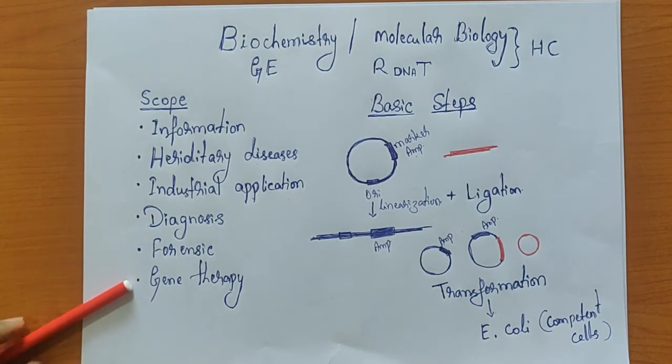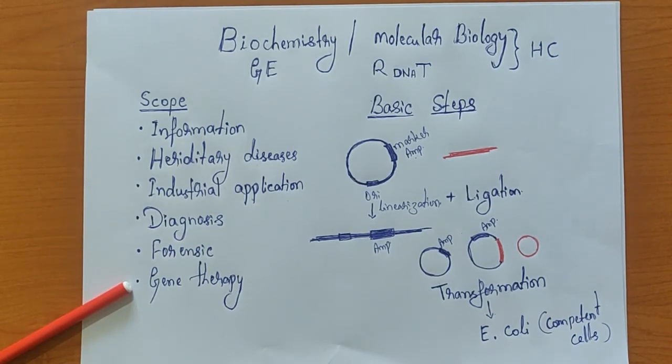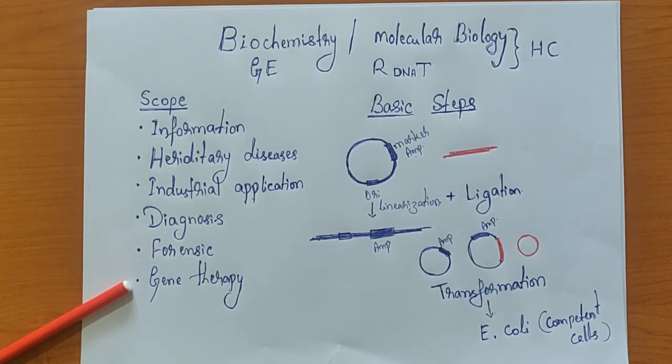And finally, recombinant DNA technology also offshoots another important scientific field called gene therapy. For all hereditary disorders we know the causes, but what is the treatment? We cannot treat with any drug or medication. So we have to manage the hereditary diseases. But if you want to cure hereditary diseases, then we need this particular technology, gene therapy. It is still in the infant stage. We have not made any successful progress.